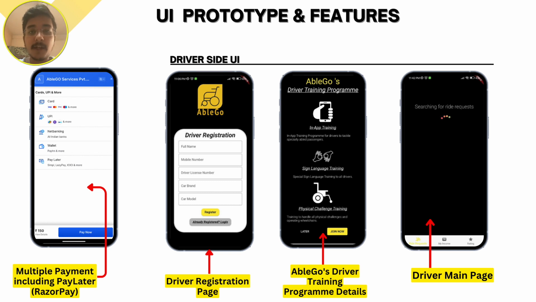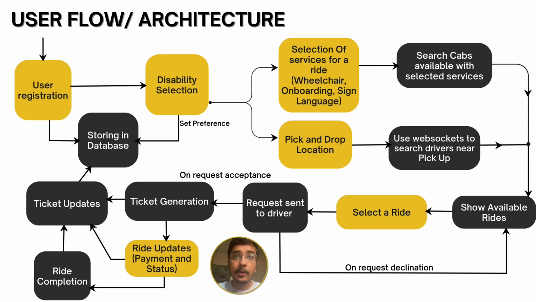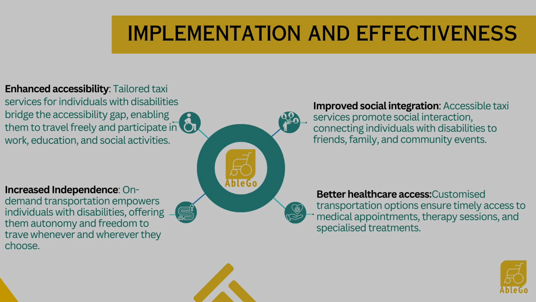Talking about the driver side UI, we have the first driver registration page, then AbleGo's driver training program, which provides training to drivers for handling specially abled citizens. Then we have the driver main page where we have ride requests, the driver's income, and ratings as well. Talking about the user flow and the architecture, this is the user flow of the proposed AbleGo app.